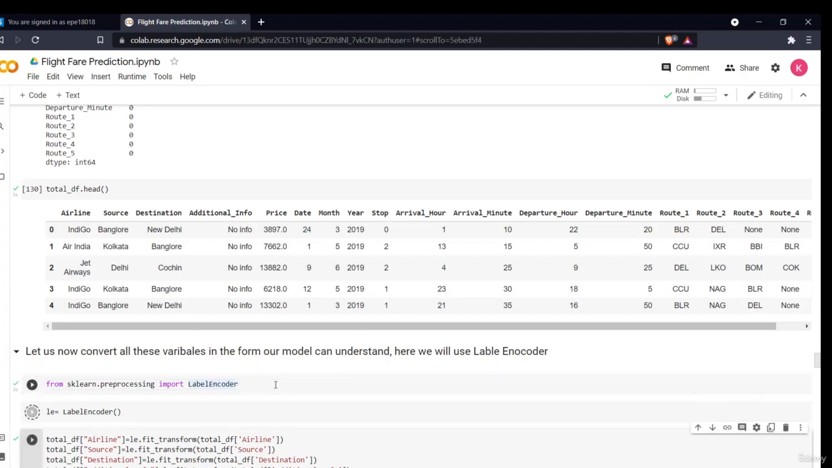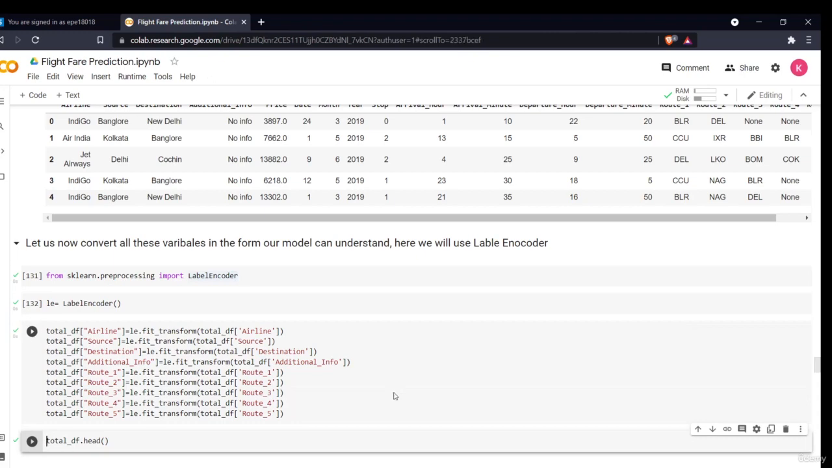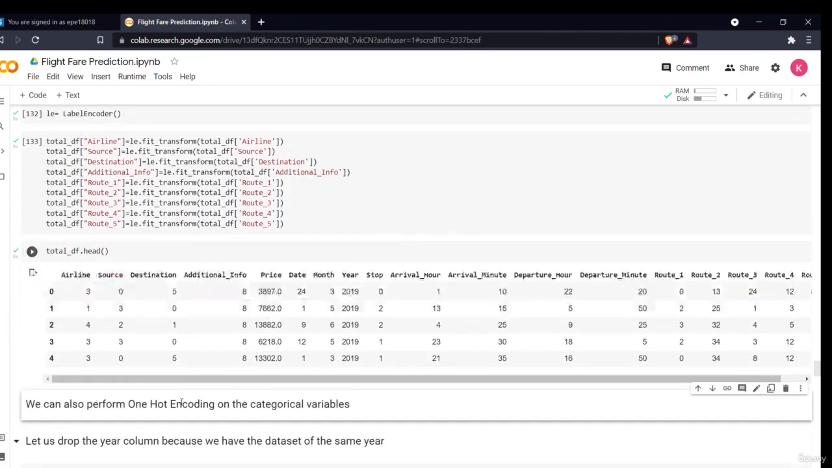Now for performing the label encoder, I have imported label encoder from sklearn.preprocessing. I'll be doing the label encoder on the categorical variables: the airline, source, destination, additional info, and the different routes. I'll be doing fit and transform in the same line. And now when I see my data, see how beautifully our data has been transformed. All the variables airline, source, destination, routes are converted into some category, into some labels, as I said in the previous section. Now the same I have written, you can also perform the one hot encoding.